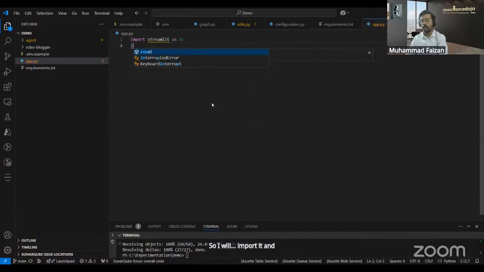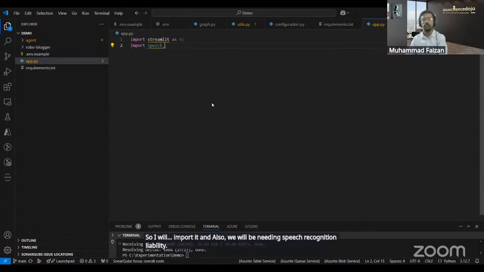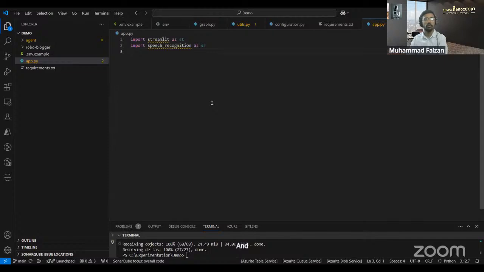Also, we will need a speech recognition library. And from the agent folder, we will need the graph module from agent.graph, so we will import graph.